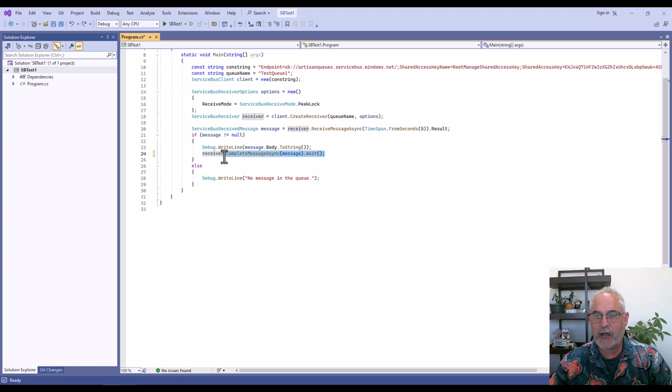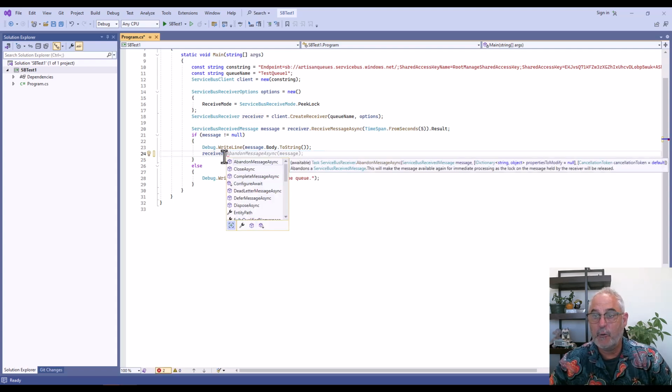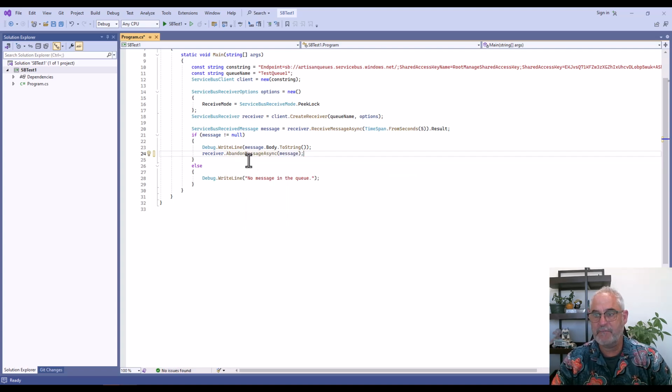Well, what are the other options? So if I just use the IntelliSense here, we can see another option is abandon, dead letter, or defer. Now in this video, we're going to go over abandon and dead letter. Message deferral is a slightly more complex topic that maybe we'll look at in a future video. So what does abandon message mean?